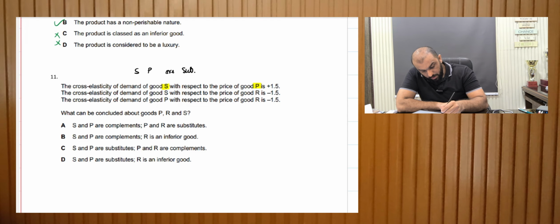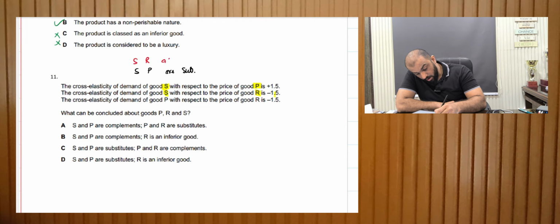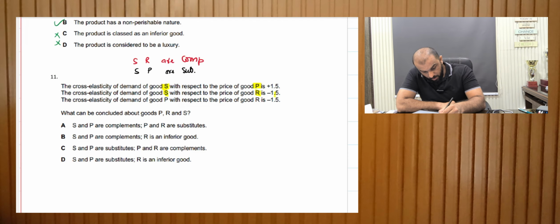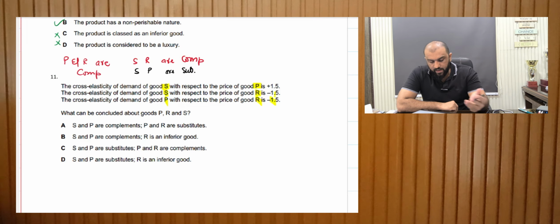Cross elasticity of demand for S with respect to the price of R is minus 1.5, so S and R are complements. Cross elasticity of demand for P and R is minus 1.5, so P and R are complements. Once we have identified this, let's look at the statements.